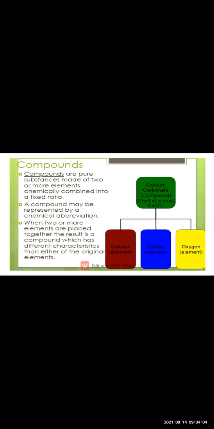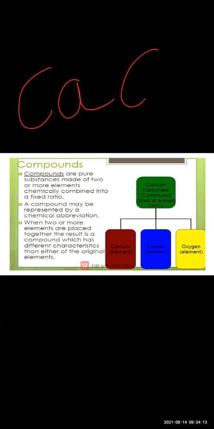Here we have an example of calcium carbonate. What is the molecular formula for calcium carbonate? CaCO3 is the molecular formula. Now this calcium carbonate can be divided into three components.